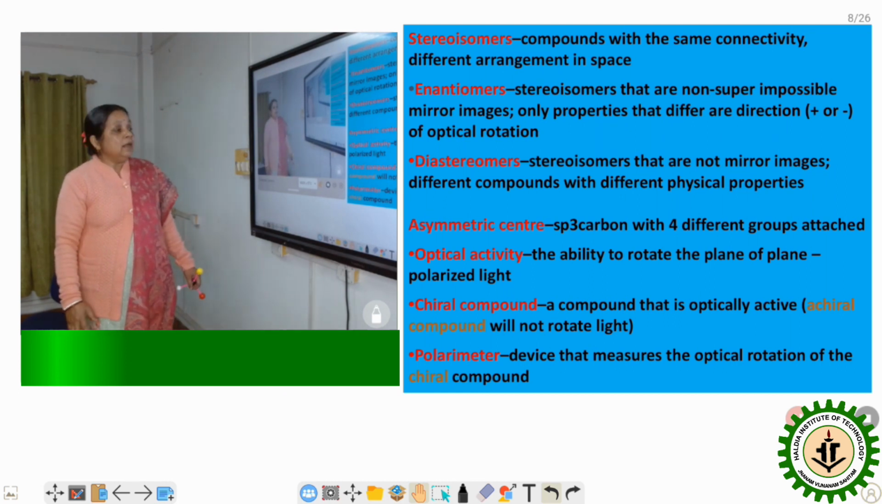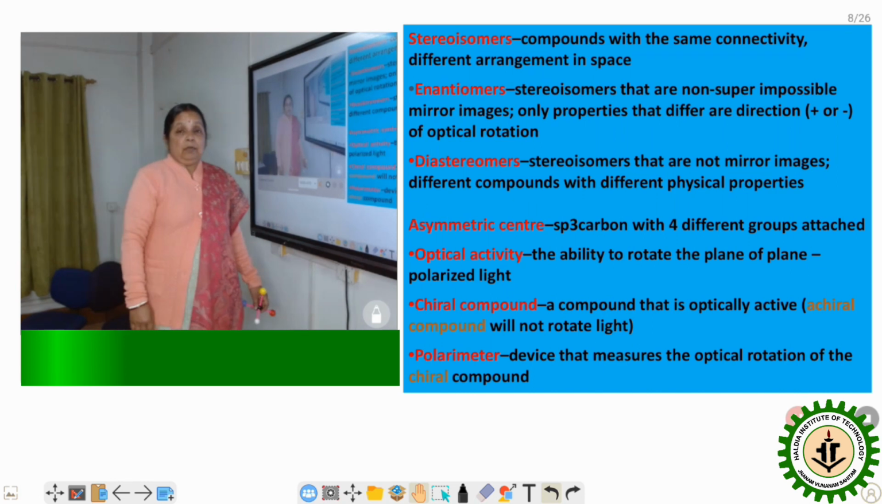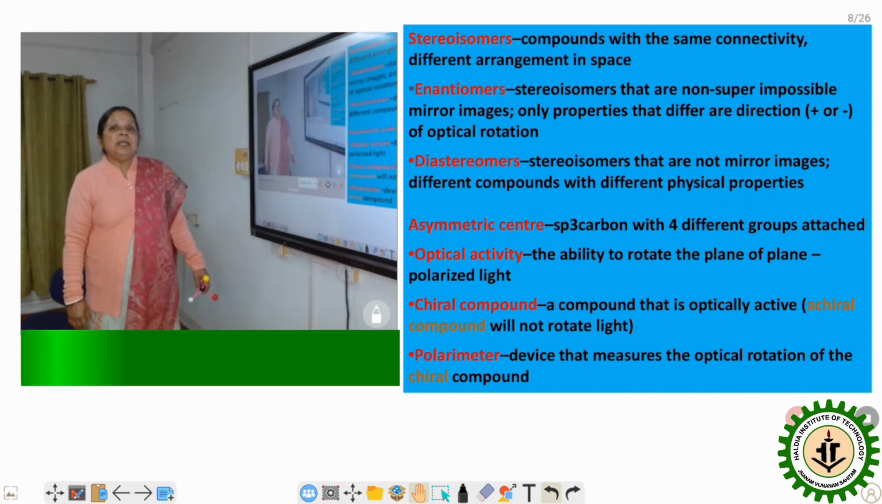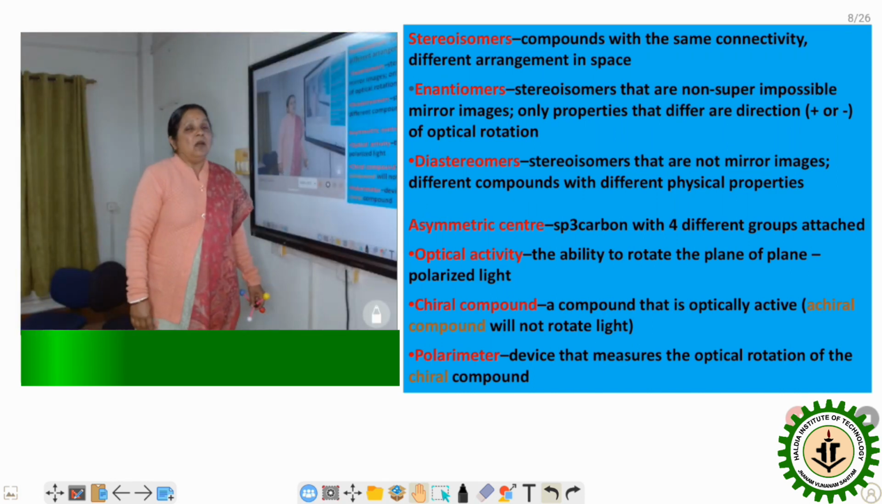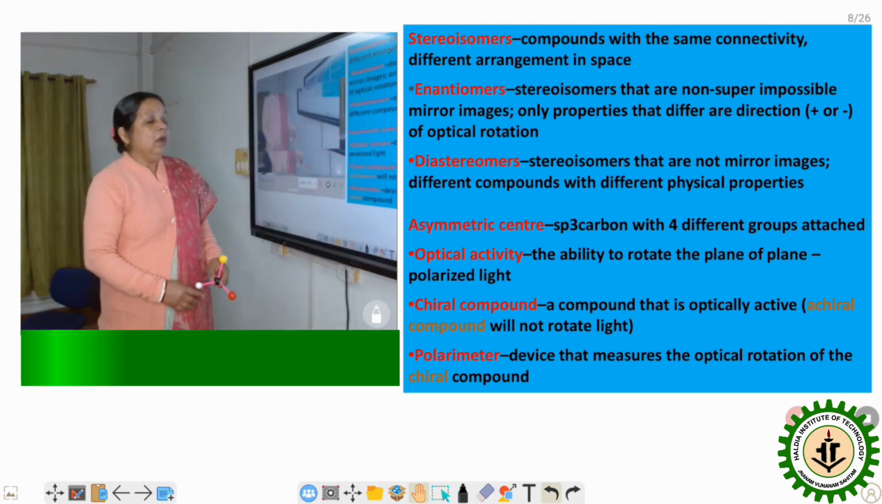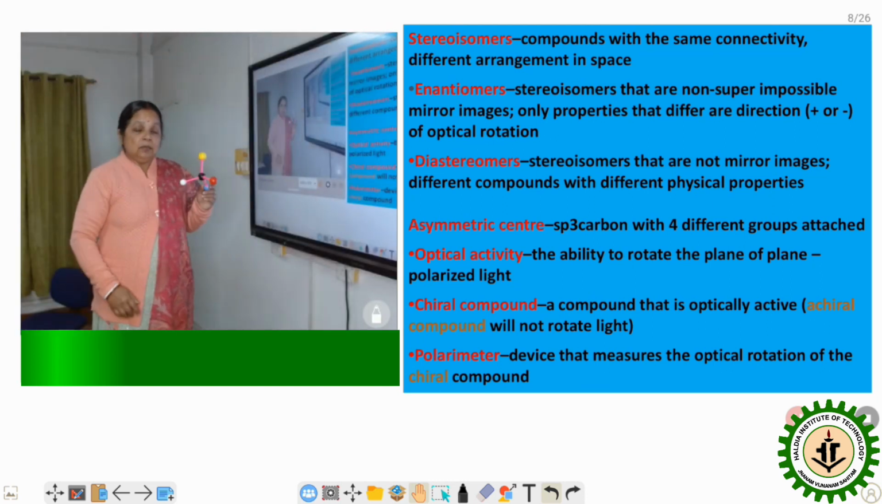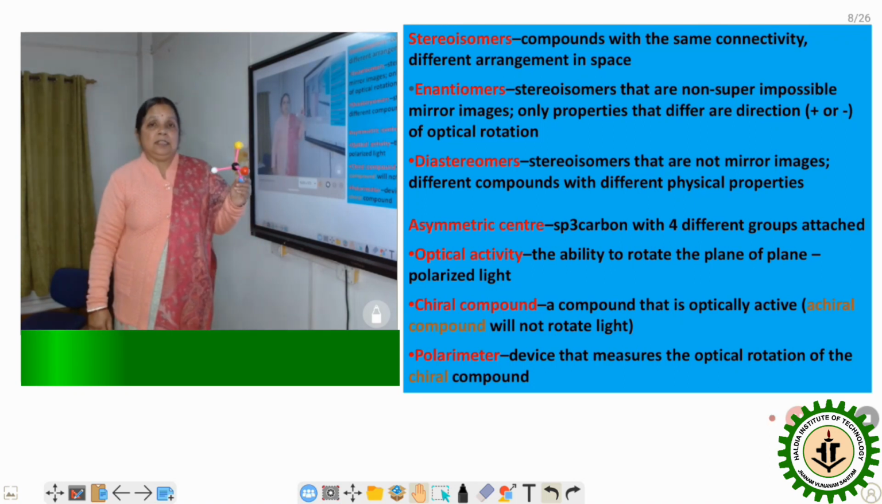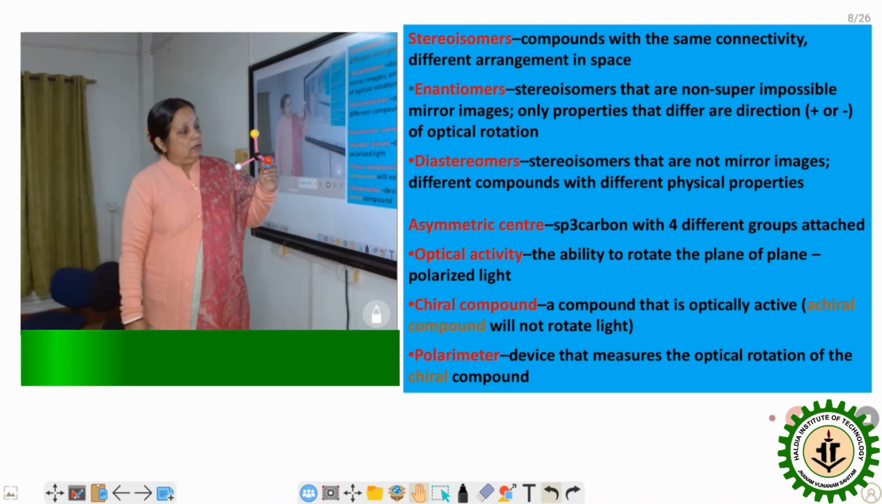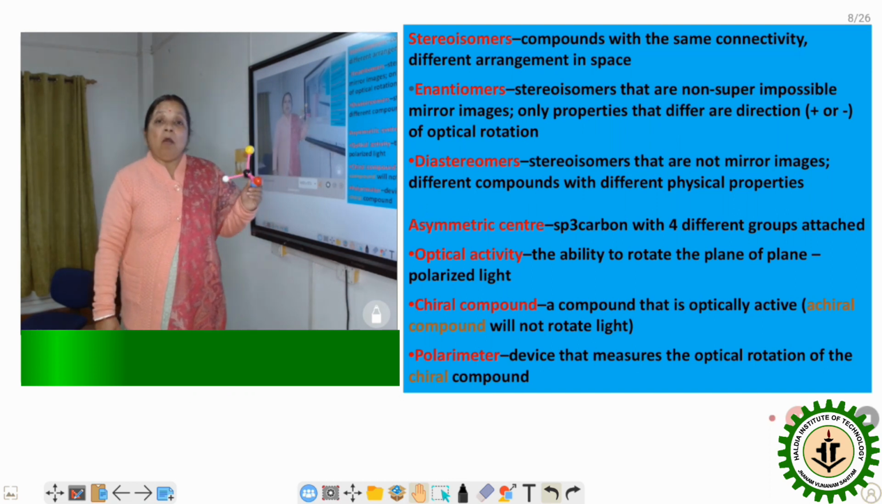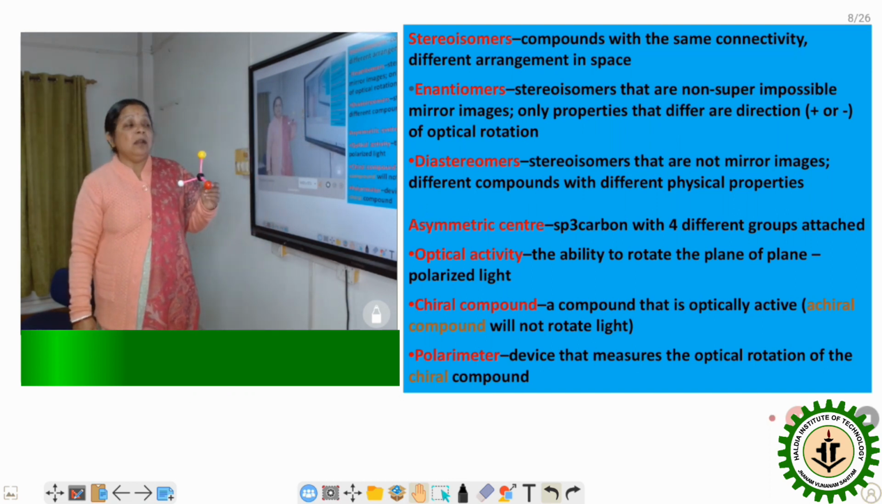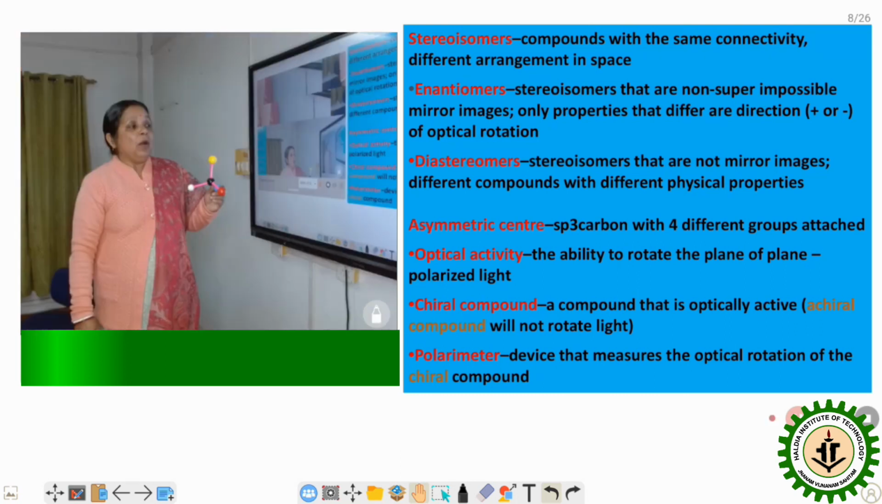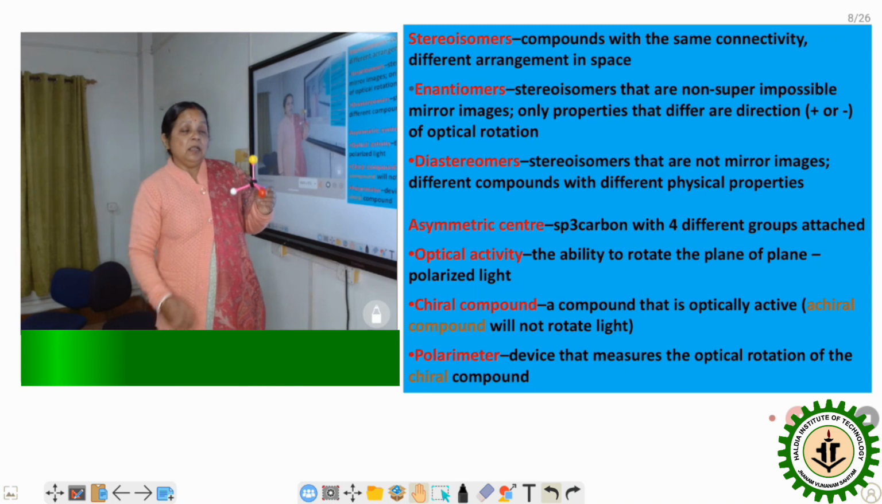And another term, the polarimeter. What is a polarimeter? A polarimeter is a device that measures the optical rotation of a compound. We cannot tell the compound's optical rotation by looking at or writing the structure. We can only measure it with the instrument known as the polarimeter, and then we can say what the optical rotation of this compound is.